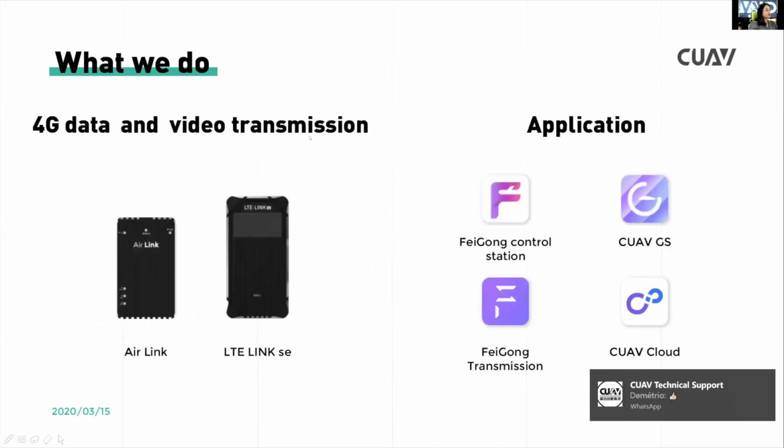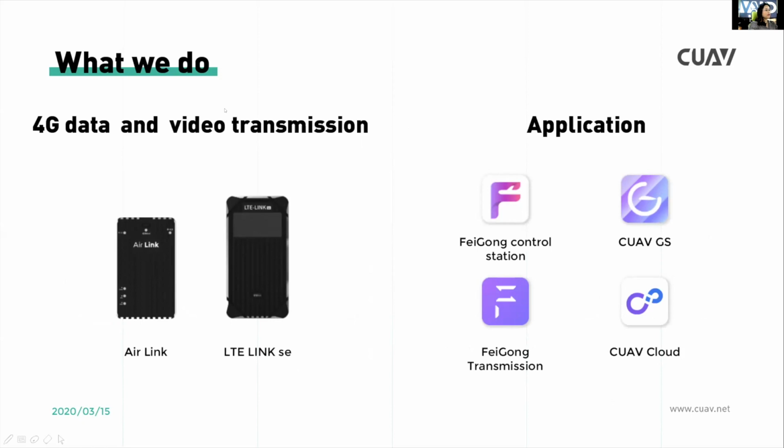We also made CUAV Cloud. Let's see the 4G data and video transmission, LTE Link and LTE Link SE. The difference between them is that LTE Link only sends the data, and LTE Link SE can integrate the data and the video together.